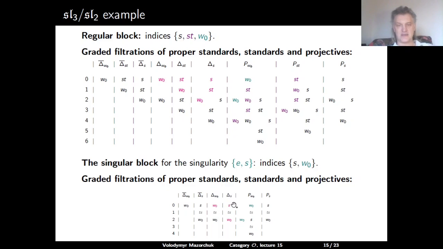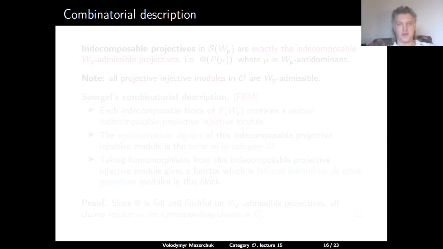And delta S, this is how it looks in category O, and again TS is a gray simple, it disappears in S subcategory. And then the corresponding indecomposable projectives, so PS is the same as delta S, and PW0 has delta S once, and delta W0 also once, because here we have multiplicities 1 and 1 of W0 in the proper standard modules. So similarly to category O, the S subcategory in O has an analog of Serre's combinatorial description.